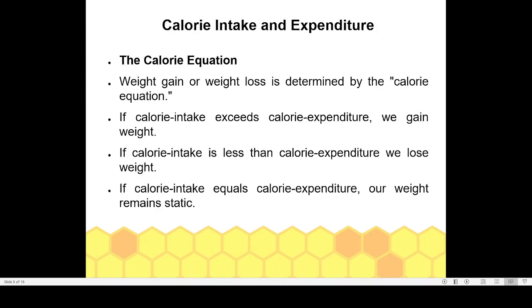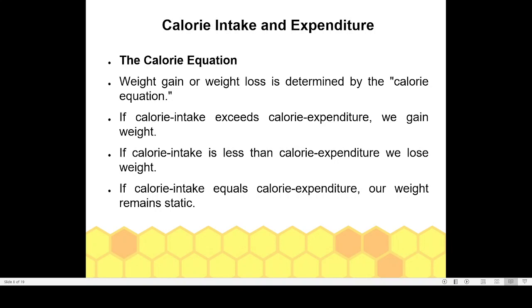Then there is another topic, calorie intake and expenditure. There is a term known as the calorie equation. Weight gain or weight loss is determined by the calorie equation. So what is the calorie equation? For example, if your calorie intake exceeds your calorie expenditure, you will increase in your weight. So that formula is known as the calorie equation.